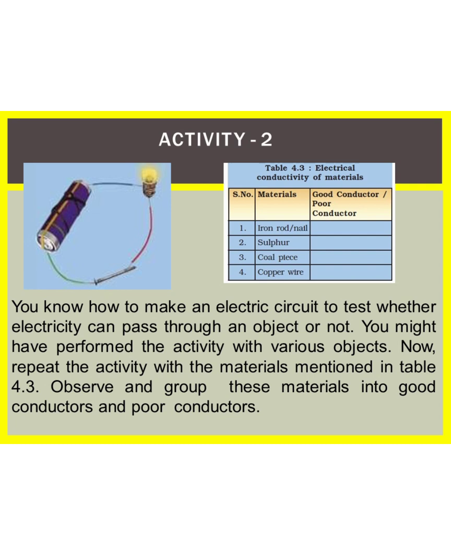This means coal piece is a poor conductor of electricity. Now in the last, the connecting wires used in making circuits are made of copper metals. Since the copper connecting wires allow electric current to pass through them, therefore copper metal is also a good conductor of electricity.